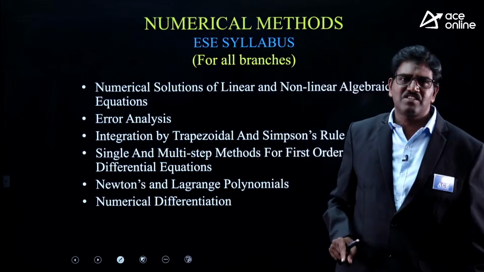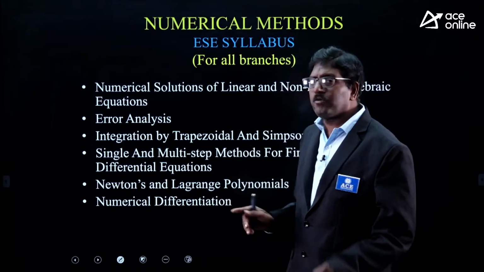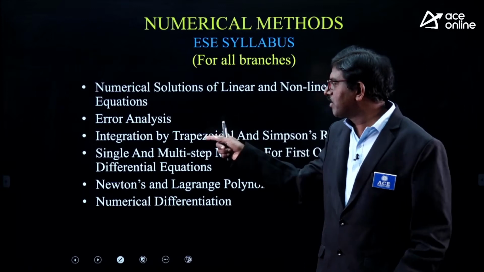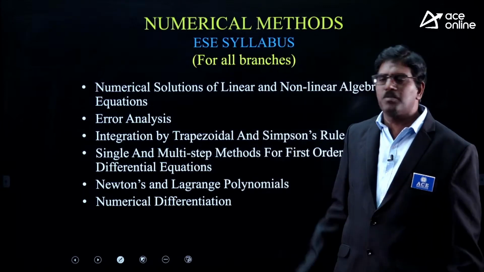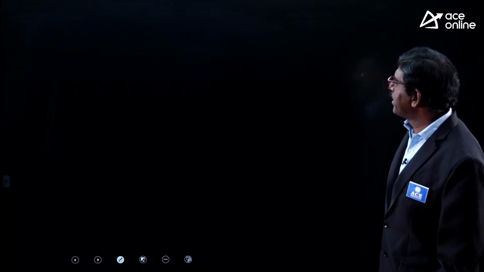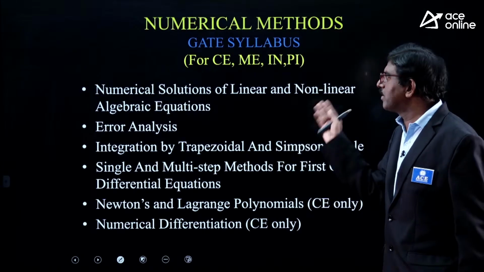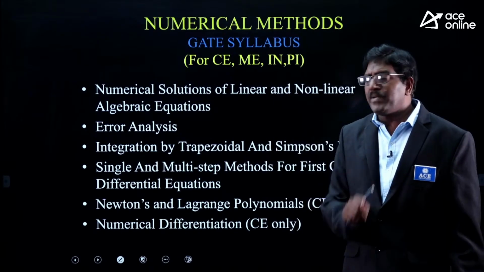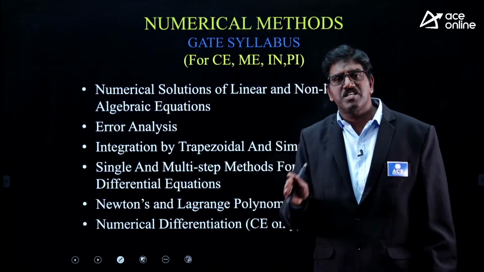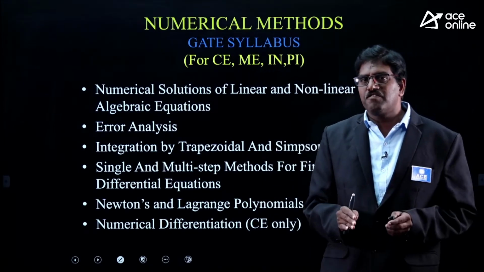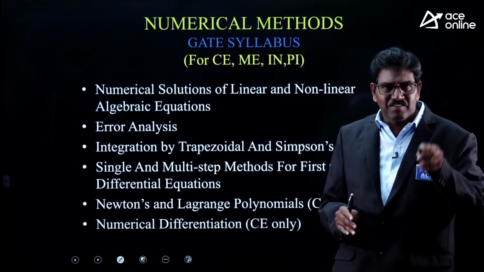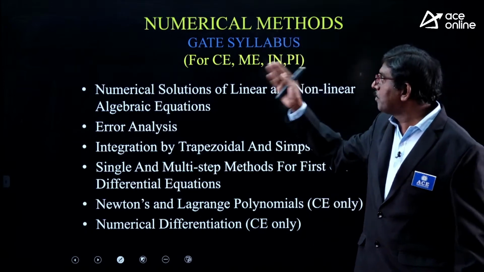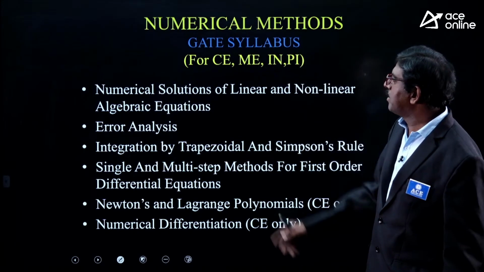Whereas, coming to ESE mains, for triple E only numerical maths is there. For the remaining branches, it is not there. For mains, only for triple E, same syllabus, but a descriptive paper. Now, coming to GATE, same numerical maths. In GATE, numerical methods is there for civil engineering, mechanical engineering, IN and PI, instrumentation and production engineering only. It is not there for triple E, ECE and CSE.